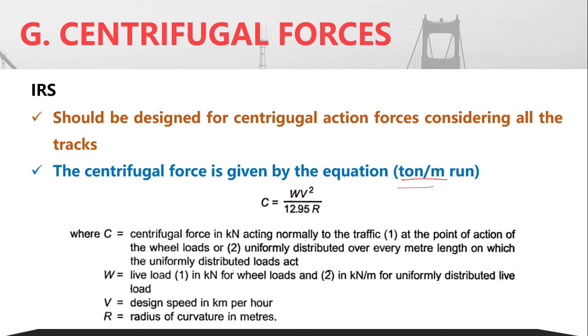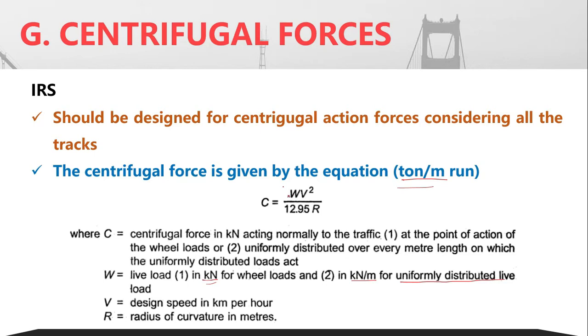Where W is the live load, in kilonewton in case of wheel loads, or kilonewton per meter in case of UDL. Sometimes, as I told you, loads may be provided as axle loads, or what we call a UDL. So depending upon the type of load, whether it is UDL or wheel loads, W is given in kilonewton or kilonewton per meter. Then V is the design speed that has been fixed as per the corresponding location of the bridge.